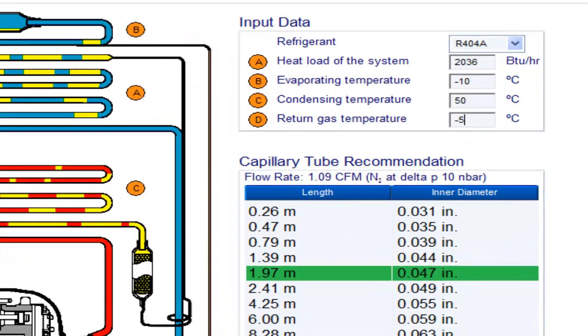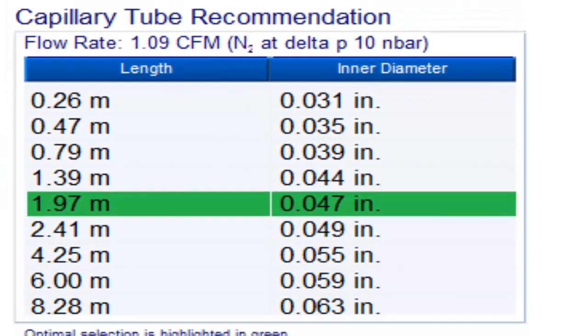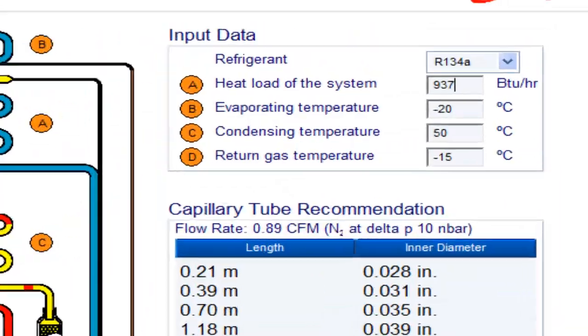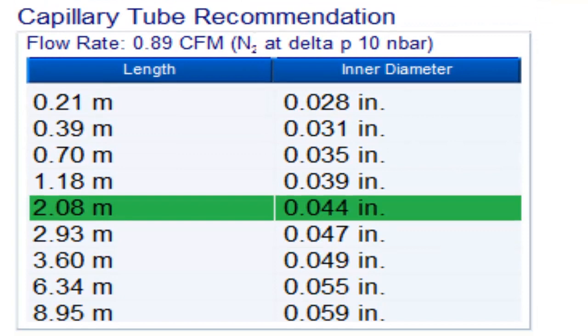For a quarter HP compressor with refrigerant gas R404A and an evaporation temperature of -10 degrees Celsius, the following measurements are available. For a quarter HP compressor with refrigerant gas R134A and an evaporation temperature of -20 degrees Celsius, the following measurements are available.